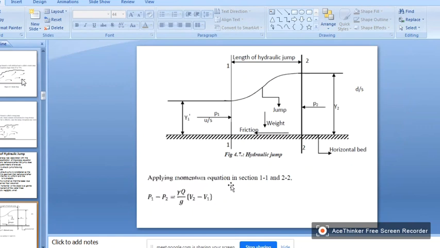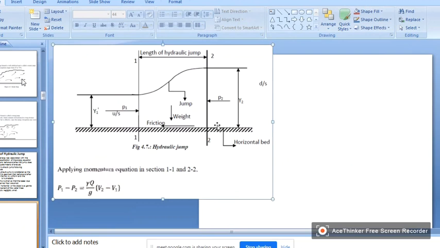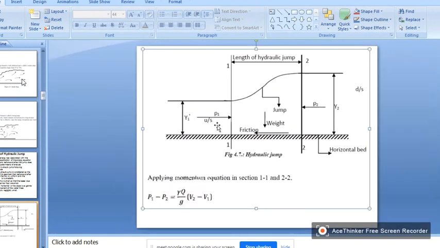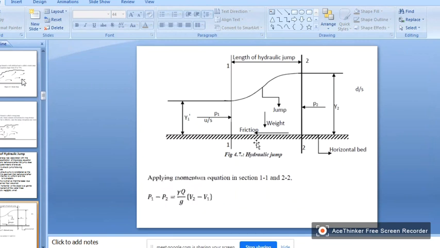Okay. Now you apply the momentum equation. The momentum equation is P1 minus P2, the net pressure in this direction, minus pressure in this direction, is equal to the change in mass into velocity.